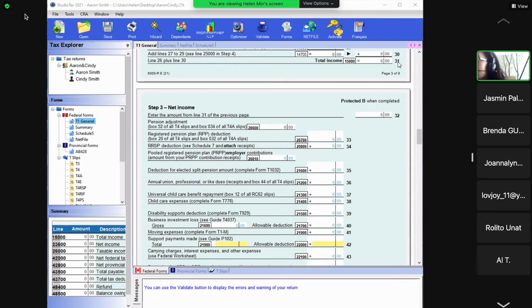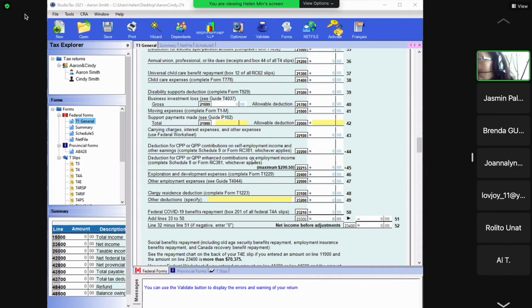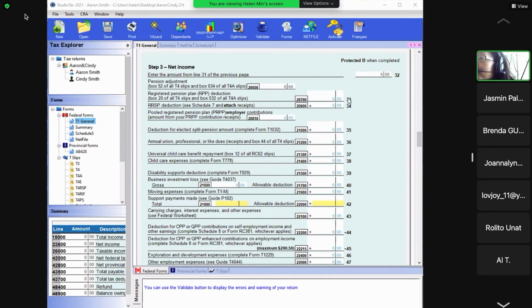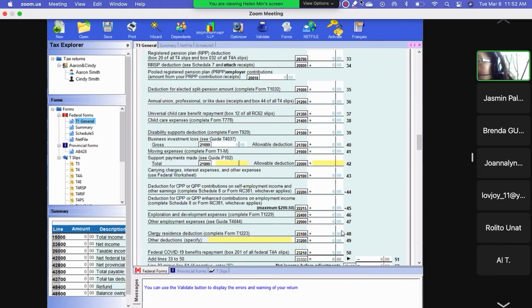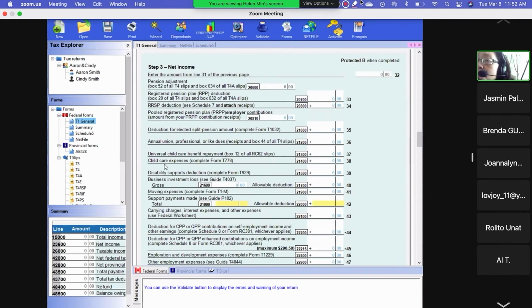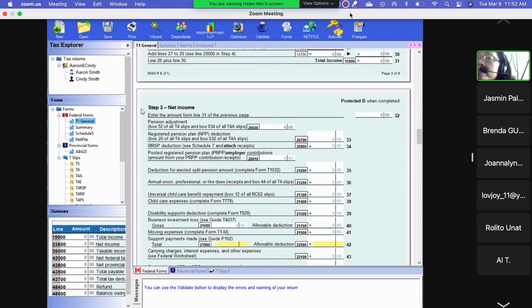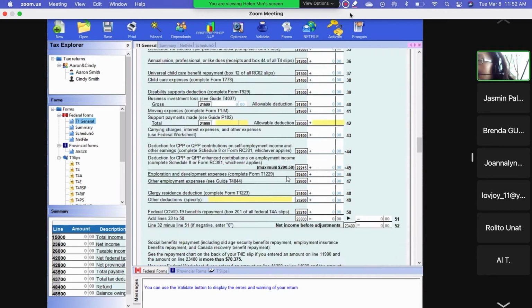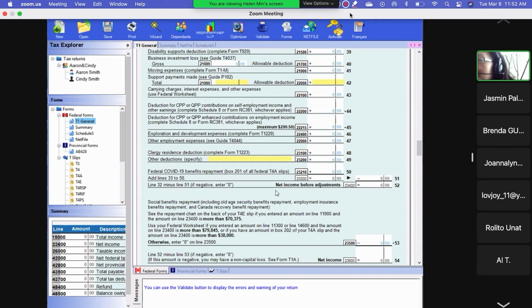It's the same. Line 31, they carry on. Line 32 is the same. They copy it here. Then they deduct the lines on page 4, all on the left side. So 33, 34, 35, 36 here, up to 50. Up to 50, there are all the items. These items are all deductions, allowable deductions. So you see total income, then take away the allowable qualified deductions, then they come to net income.